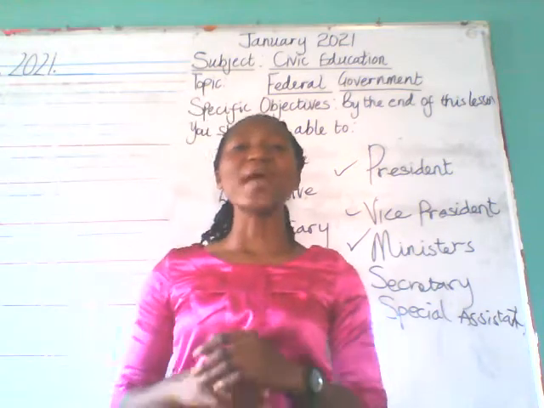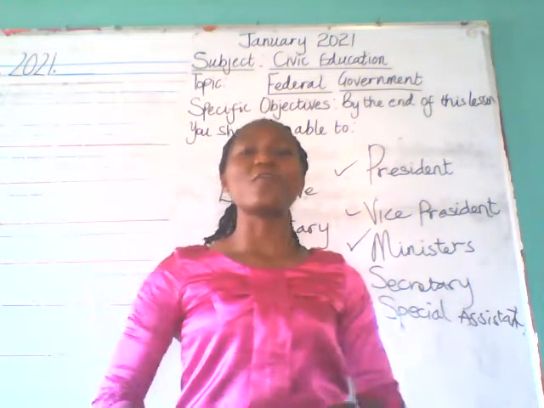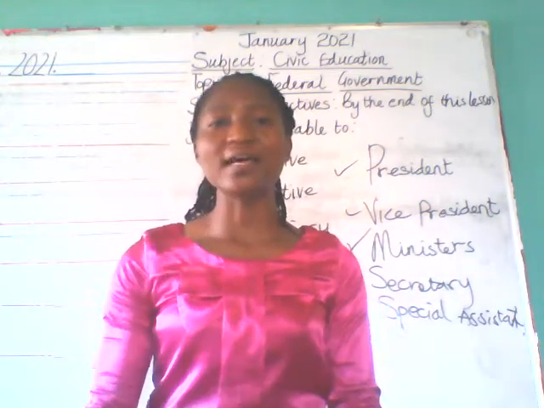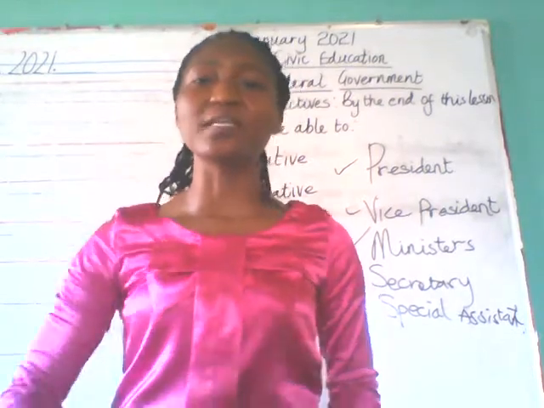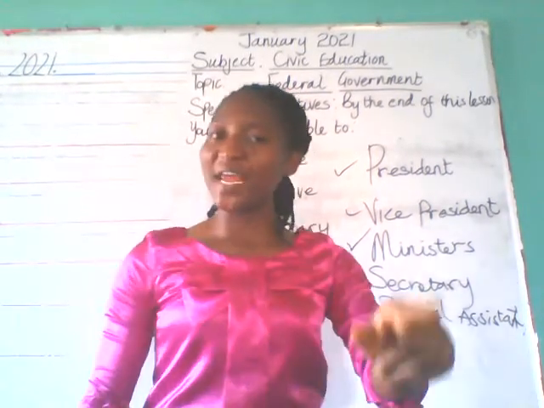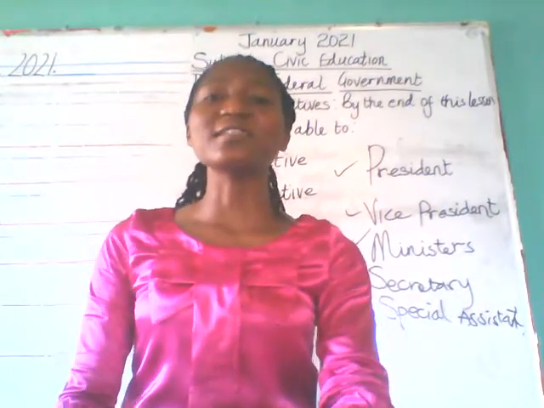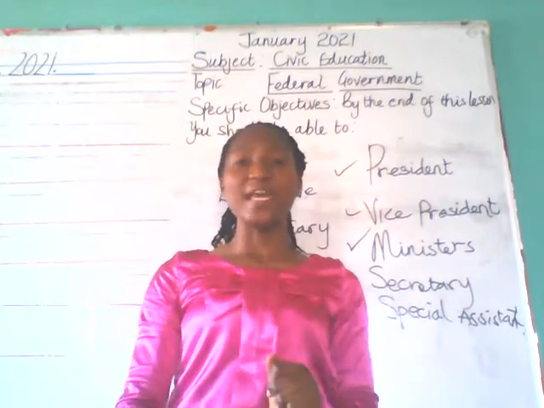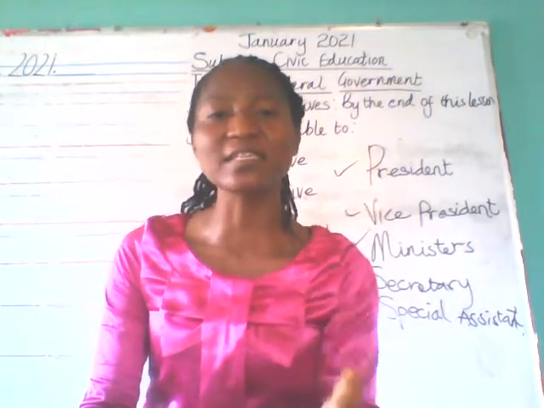Now, what are the duties of the federal government? The federal government protects its country against external forces or external attacks. There might be a time they will say there is war, but we are not praying for that. Okay? And then it is the duty of the federal government to protect its citizens.